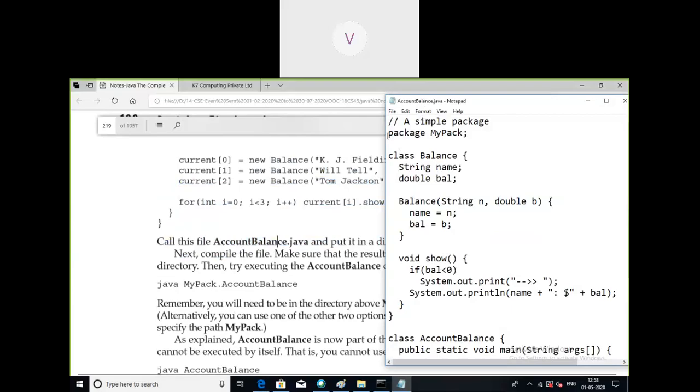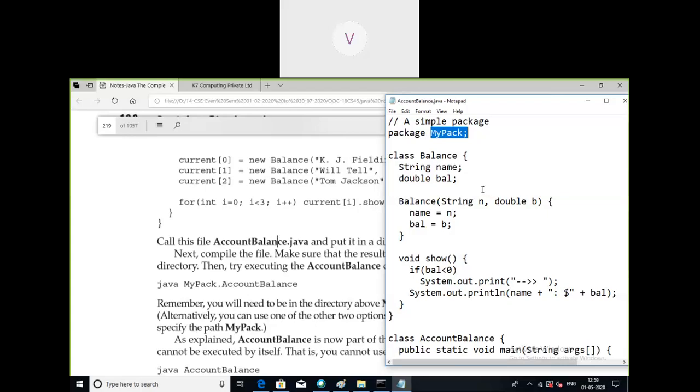So what is the very first statement? The very first statement in the source file says package mypack. That means I am telling the compiler that whenever I compile this source file, all the classes present in this file should go to the package called mypack. And while compiling, we have to compile like that only, so that they belong to the same package called mypack.